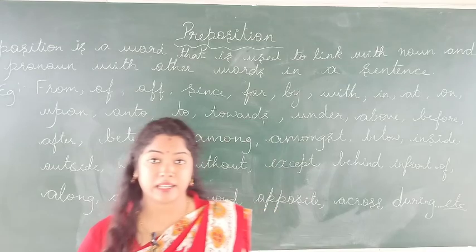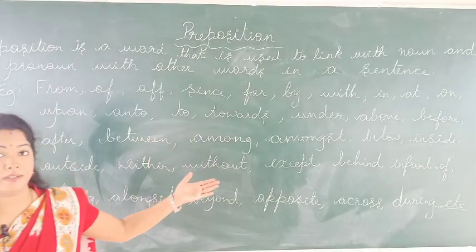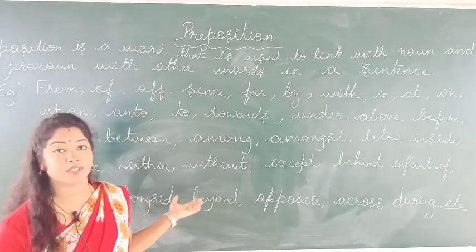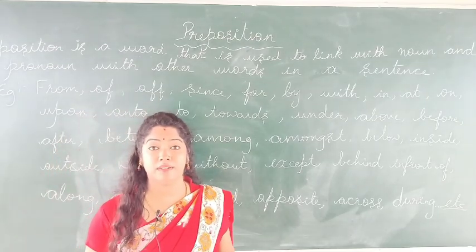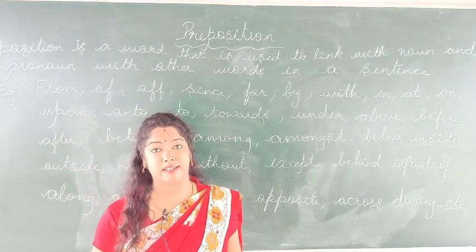See, I have mentioned here a few prepositions. These are the words which we use as prepositions in a sentence in order to form a very beautiful sentence.